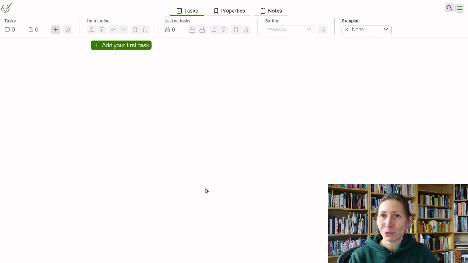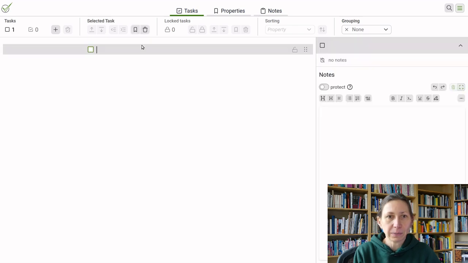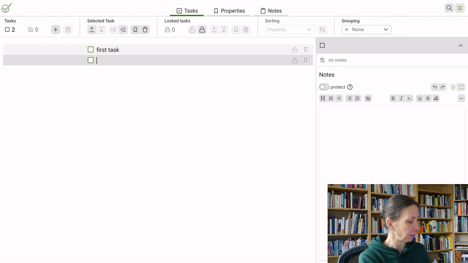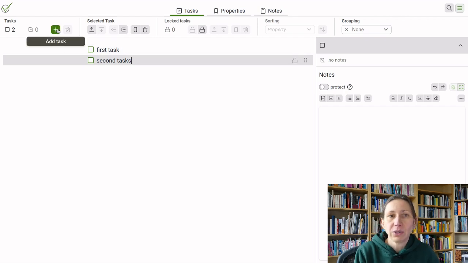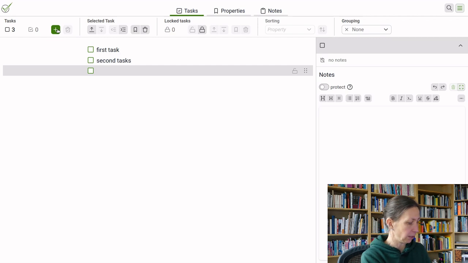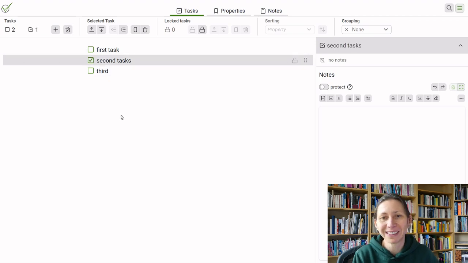And for today, your task is to collect everything that you have to do. So you add tasks here. Your first task, you just click on this button and put in your first task. And if you're working on a computer with a keyboard, you can just press enter to put in more tasks. In addition, if you're working on a phone, you can also use this button up here to add new tasks.